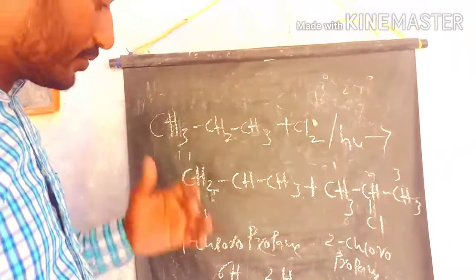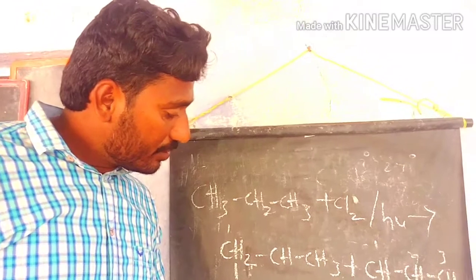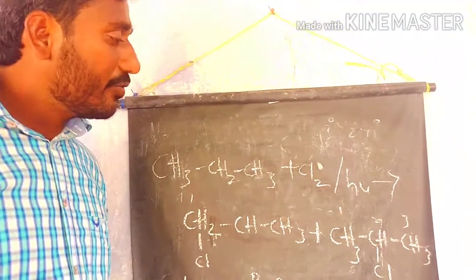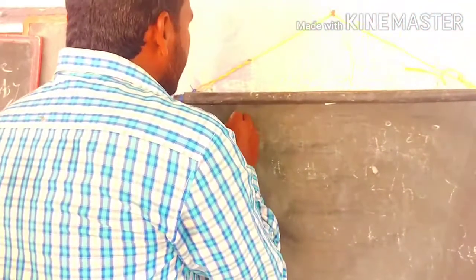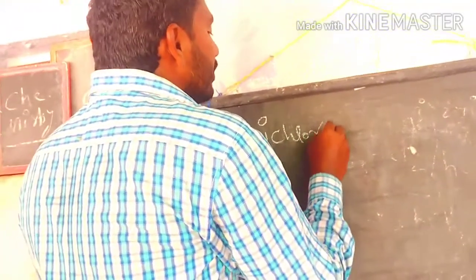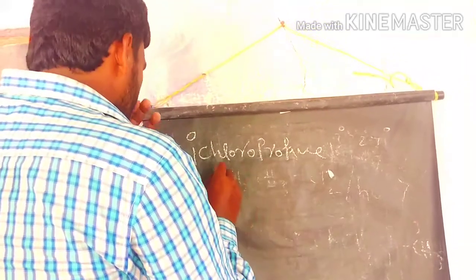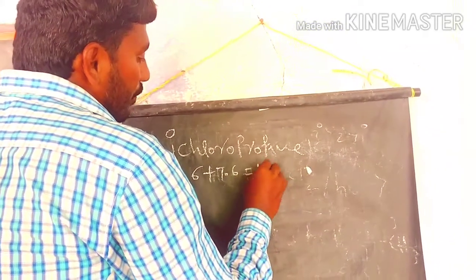So the secondary hydrogens are replaced by chlorine at 7.6, and the primary at 6. The total ratio is 6 plus 7.6, that is 13.6.